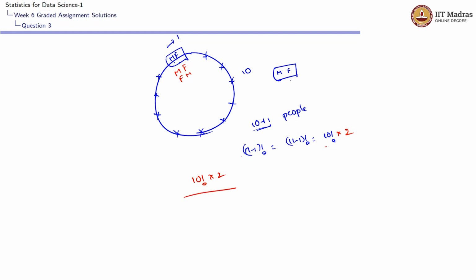But the total possible ways in which these 12 people can sit, without considering that male and female should sit together, will be 12 minus 1 factorial. That is nothing but 11 factorial. So the total possible ways in which these 12 people could sit is 11 factorial. So the probability of this male and female sitting together would be the possible ways divided by total possible ways. The possible ways are 10 factorial into 2 divided by total possible ways 11 factorial. That is equal to 2 by 11.